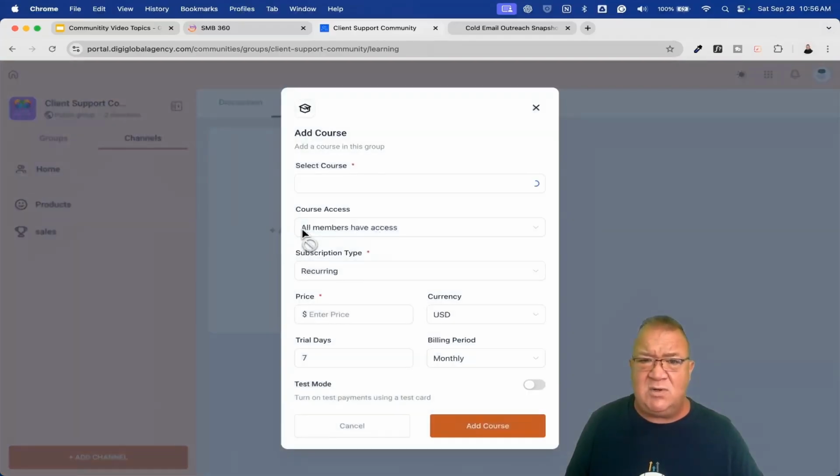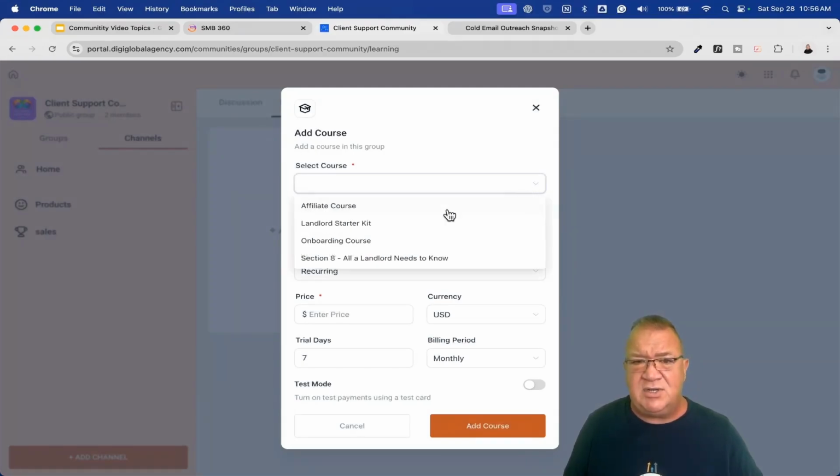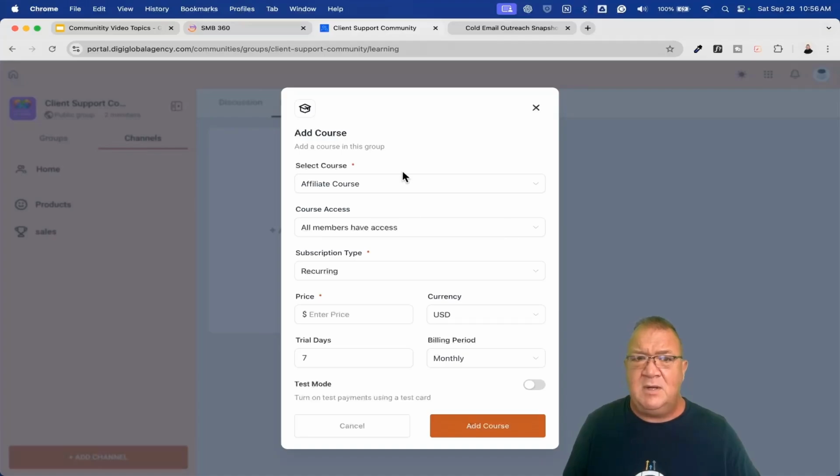So I'm going to click on Add Course. And when I do that, what you're going to do is you're going to start seeing these 4 courses. Now, these are the offers that we already have set up inside of the membership area. So when you have the offer, right now I'm just going to be able to do the affiliate course. Now, one of the things about the affiliate course, if you remember, the affiliate course I had set up for free as an offer inside of Highlevel.